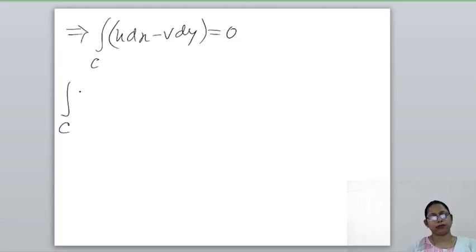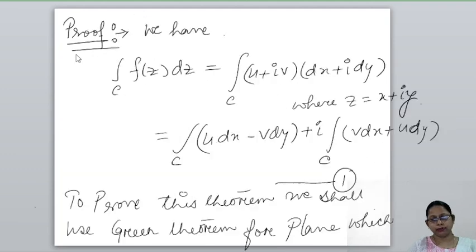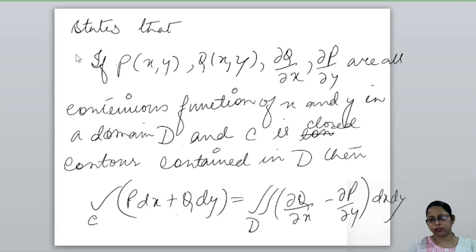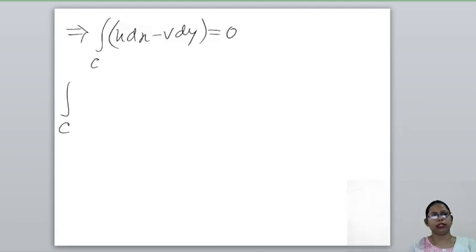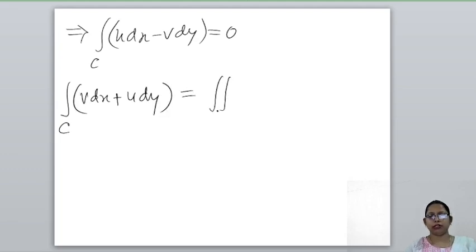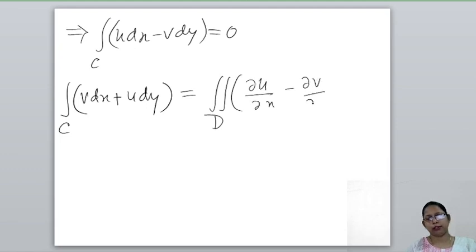Then the second part of the right hand side of 1: the integral over C of v dx plus u dy is equal to the double integral over D. According to Green theorem, the second term is written first with partial derivative with respect to x: del u by del x minus del v by del y dx dy.